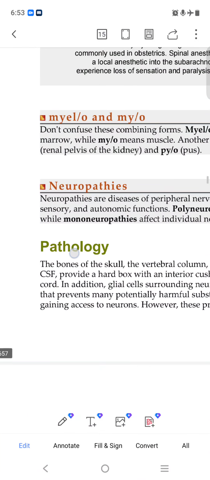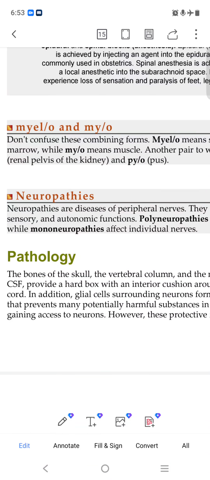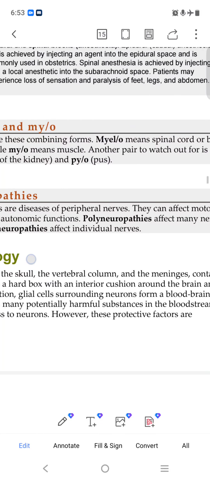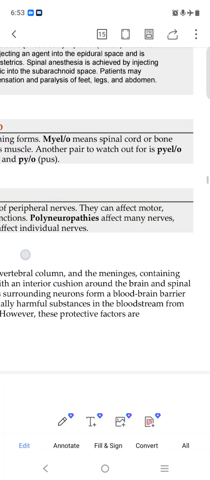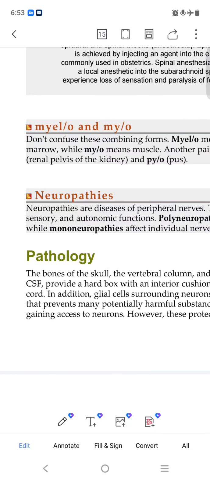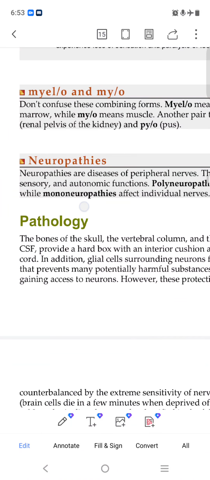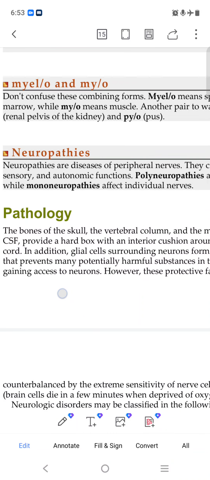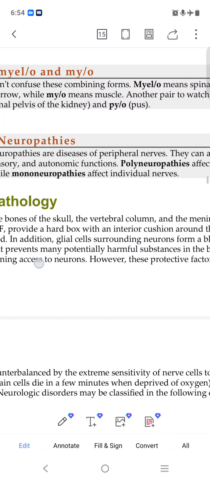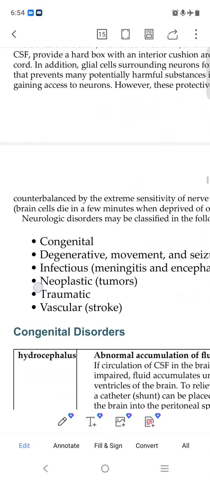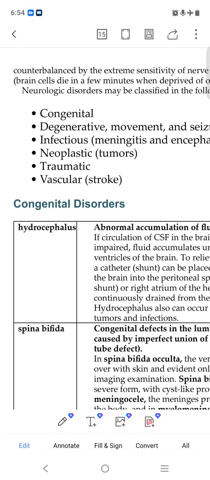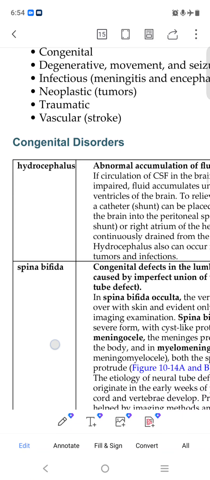Nothing important here. You can see myelo and myo, so don't confuse these words. Myelo means spinal cord or bone marrow. And myo means muscles. We also know pyo, and pyo means pus. Neuropathies, pyeloneuropathy is nothing important in this. Congenital degeneration factor, nothing important.